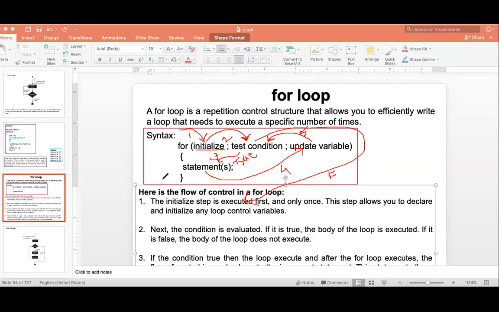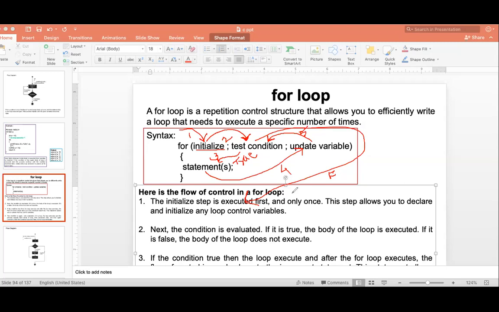Getting this flow of my for loop? Initialize, test condition, statement, update variable, again test condition, again statement, again update variable, test condition, statement, update variable. So this is in a loop. Initialize will be executed only once, but the test condition and update variable will be executed repeatedly.